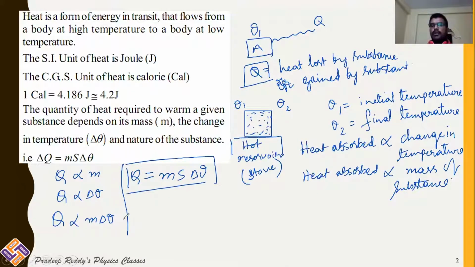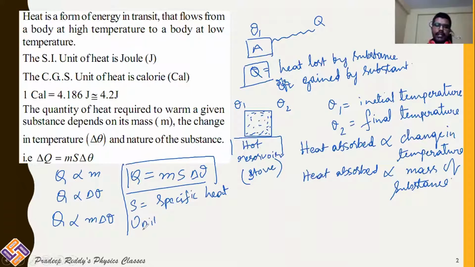This is the total amount of heat energy absorbed by the system, where M is the mass, S is called specific heat, and this proportionality constant S is called specific heat. I'll explain what is meant by specific heat in the next slide. Delta theta is the change in temperature, and M is the mass of the substance.